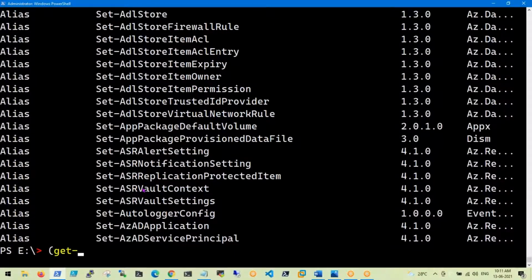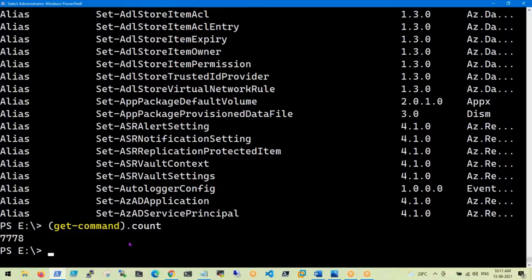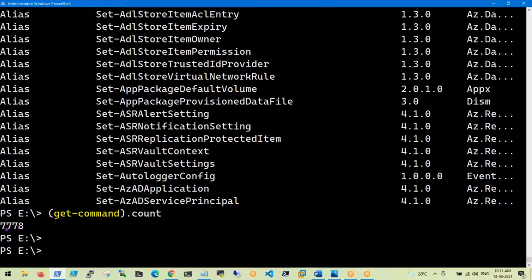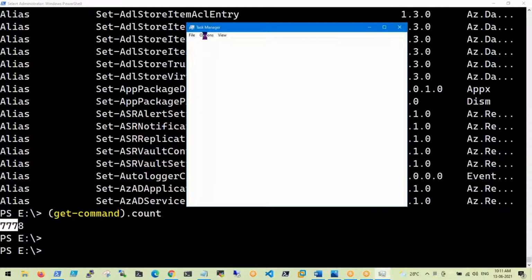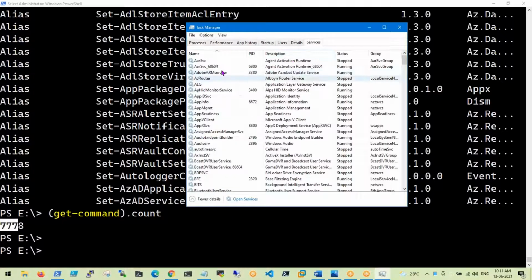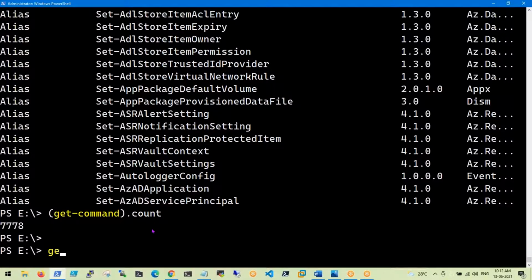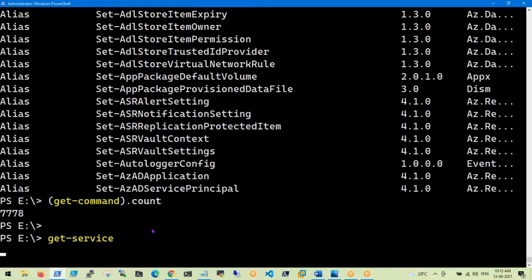If I want to find out the number of commands in my system, one method is dot count. Accessing the property value with dot is nothing but dereferencing a variable. We will discuss that in the course, guys. I have around 7,800 commands, 7,778. Just observe, in the Task Manager in GUI mode we can find out the available services. Automation is important, so the same result I will get by using one cmdlet.